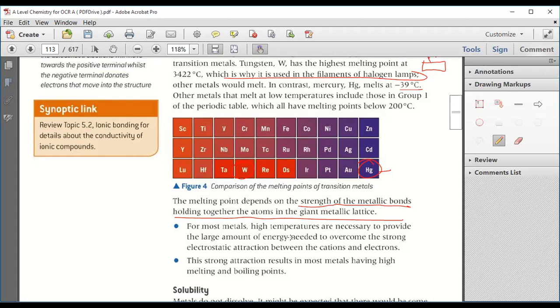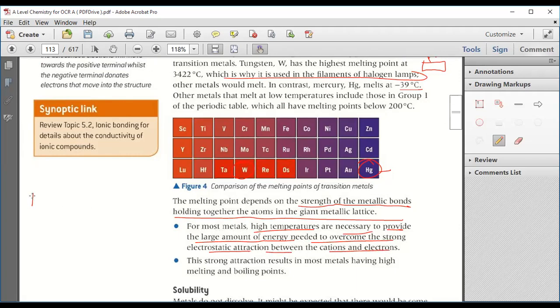Now, for most metals, high temperatures are necessary to provide the large amount of energy needed to overcome the strong electrostatic attraction between the cations and the electrons.